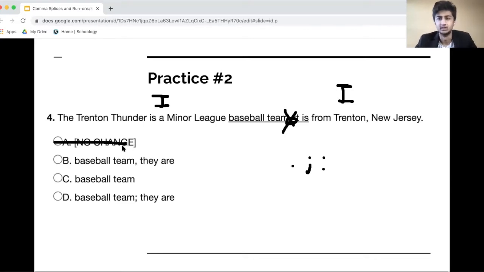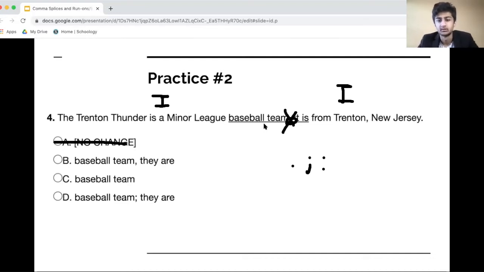What are we going to need here if there's an independent clause and an independent clause? You're either going to need to turn this into a dependent clause, or you're going to need to use a comma and a conjunction. Remember the FANBOYS conjunctions: for, and, nor, but, or, yet, so? Because of that, let's look at the following answers and see if they follow that pattern.